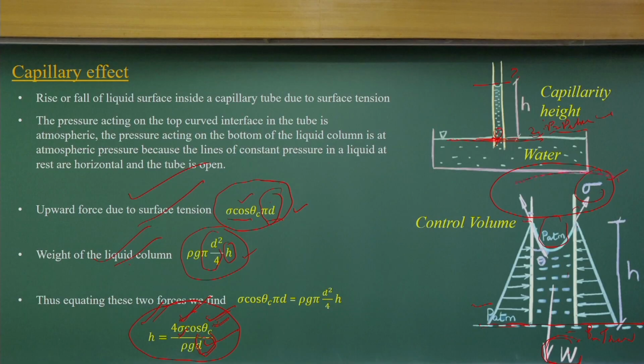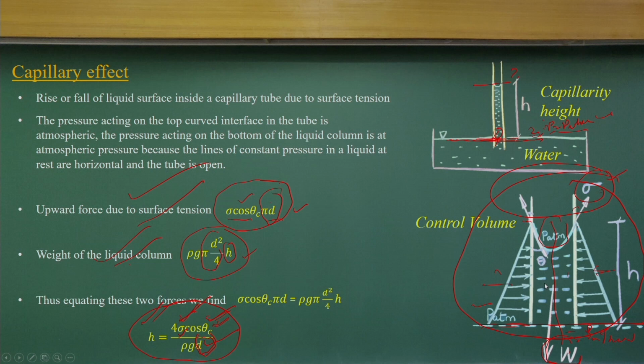Here we have considered the control volume to solve the problem, to show you how the pressure distribution is happening and how I am equating all these force components. No doubt I have tactically used only the force components along the z direction, which is very easy for me, because the other forces balance each other.